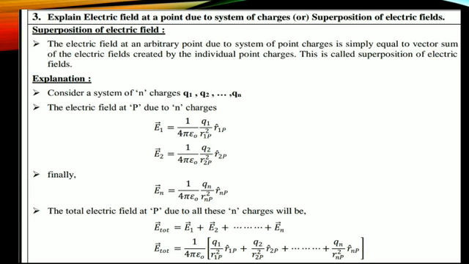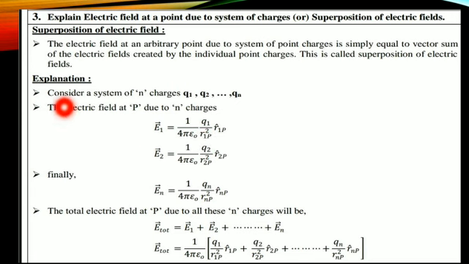Next question, explain electric field at a point due to system of charges, or superposition principle of electric field. Right, this is the question. So for this question, you should write this statement. What is the statement? The electric field at an arbitrary point due to a system of point charges is simply equal to the vector sum of the electric fields created by individual point charges. This is called superposition of electric field. So you should write this statement and then write the equations.